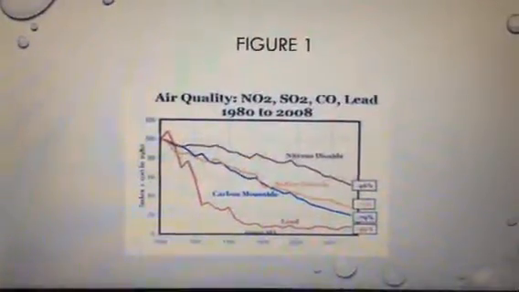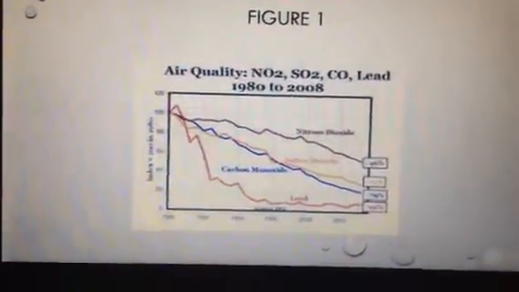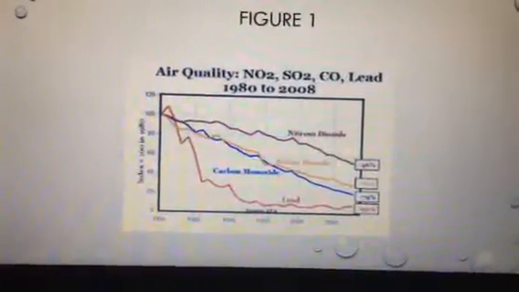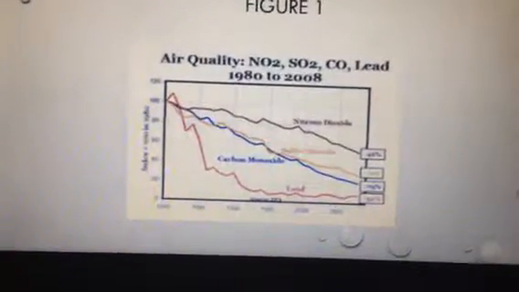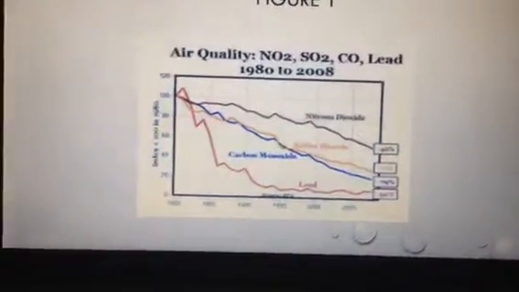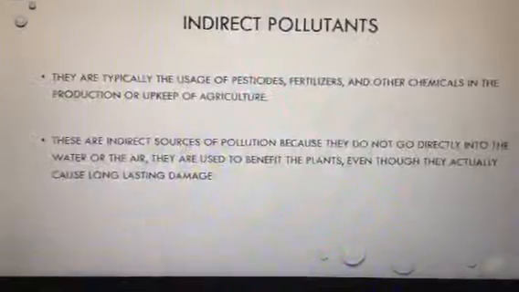In Figure 1, we can see that direct sources of pollution are visible through carbon monoxide, sulfur dioxide, nitrous dioxide, and lead. These are what the causes of direct pollutants are in society today.